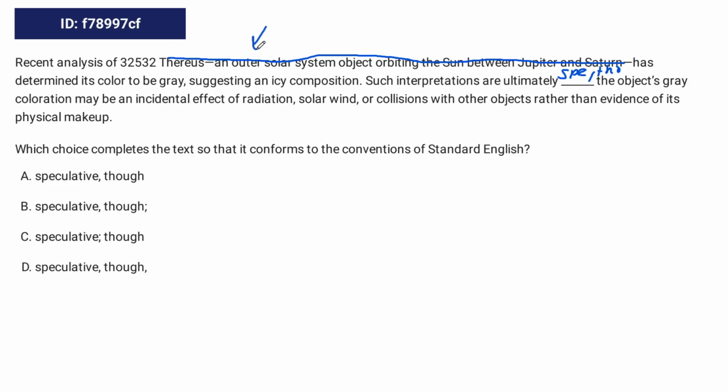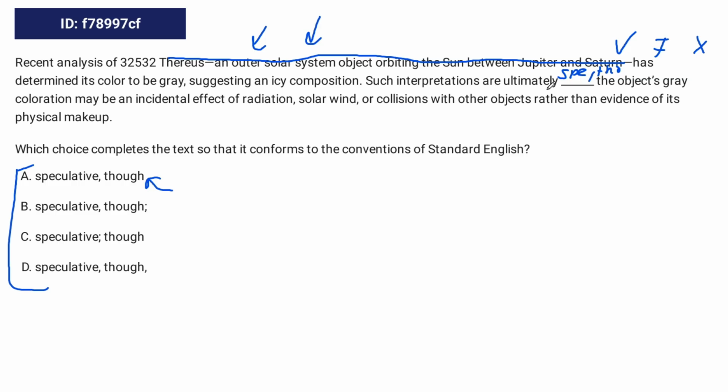Okay, so this sentence introduces the idea of the Thereus being analyzed. The second sentence says such interpretations are ultimately speculative. So it's saying that this analysis is actually wrong. First sentence says it's good, second sentence says it's wrong, and "though" is a transition that connects the two opposite ideas. So it connects this idea, and then it says that it's wrong.